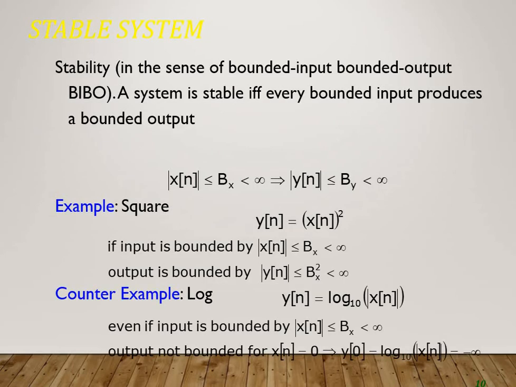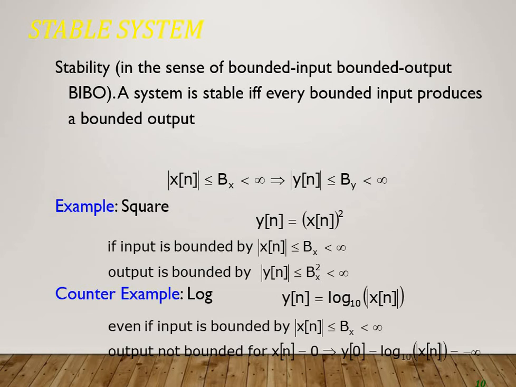The next pair of systems is stable and unstable system. Before telling about stable and unstable systems, there is a term BIBO, bounded input, bounded output. That means if the input signal is a bounded signal, bounded meaning the starting and ending point is fixed, and the output signal is also a bounded signal, that is termed as BIBO, bounded input, bounded output.